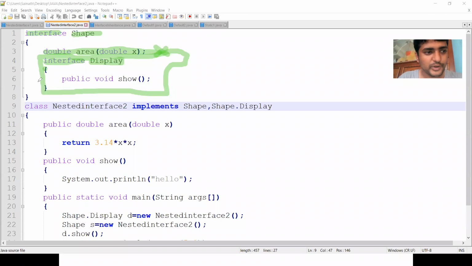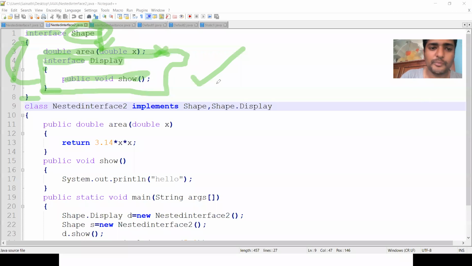This interface is encapsulated within the outer interface Shape. Here I am defining a method show, and then I close the interface Display and the interface Shape. So an interface consists of another interface: the interface Shape contains another interface Display. This is one variation. In the previous example, the interface existed within the class; here the interface exists within the interface itself.